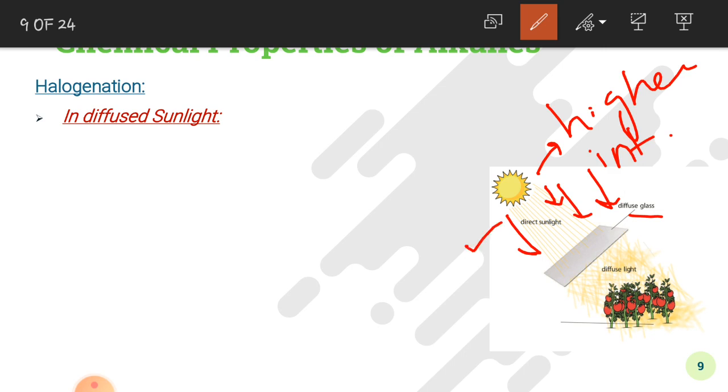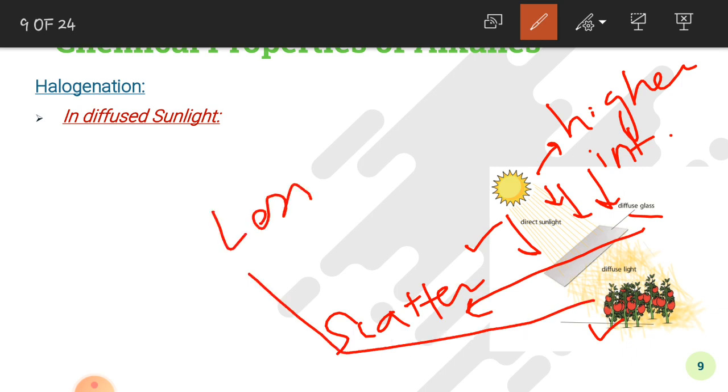This is called direct sunlight. Now, if you look at the plants, here the sunlight is not direct because some of the sunlight has been scattered by this diffuse glass. After scattering, the sunlight becomes less intense. Therefore, it is called diffuse light.